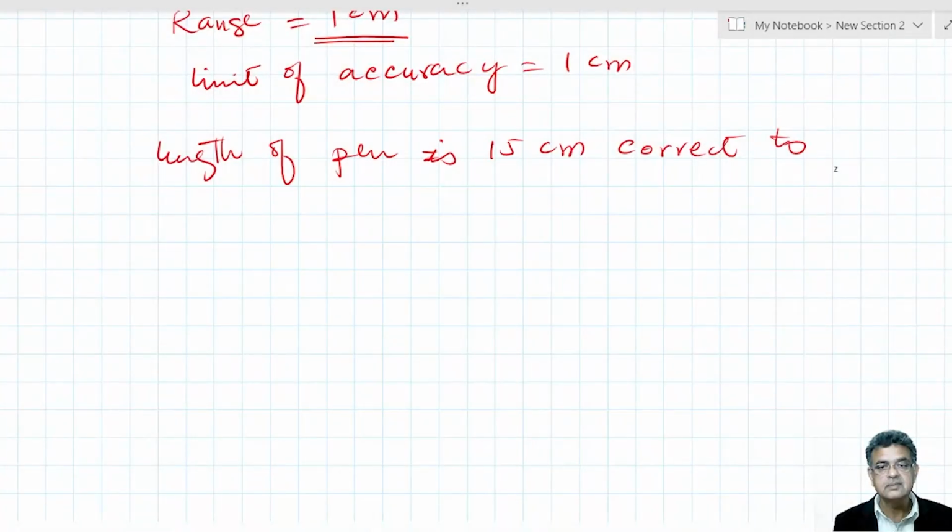So the maximum length I can expect is 15.5 and the minimum is 14.5.